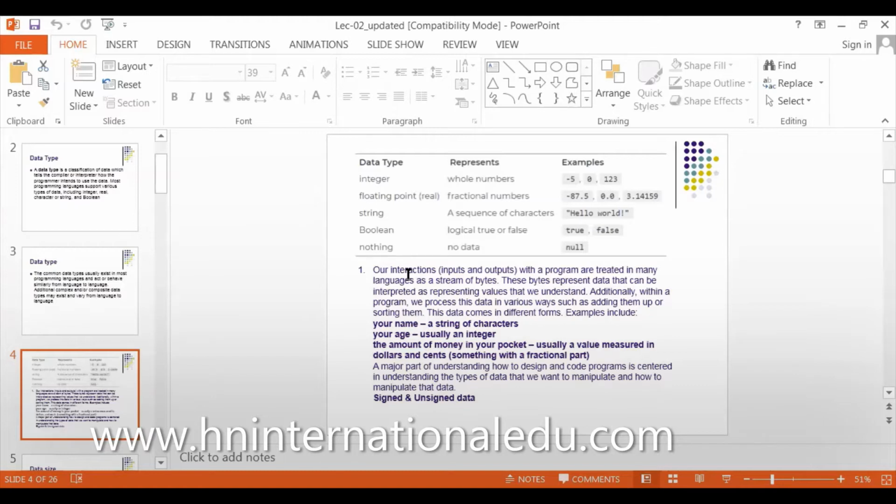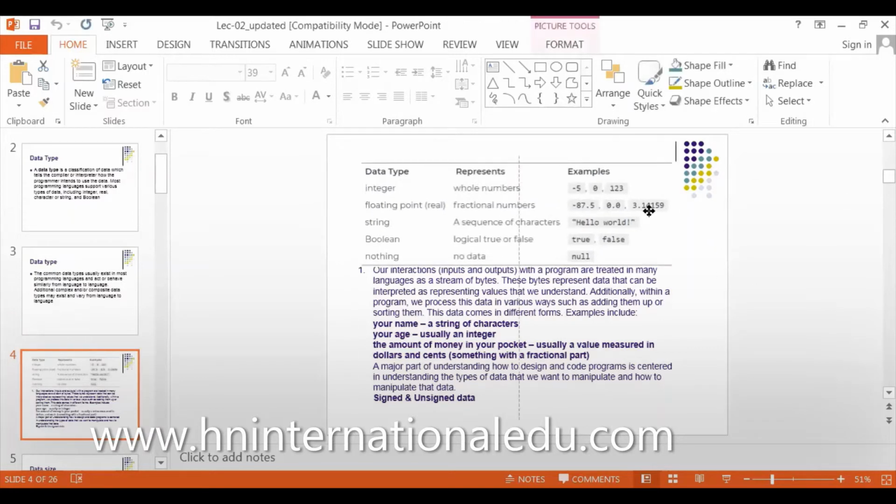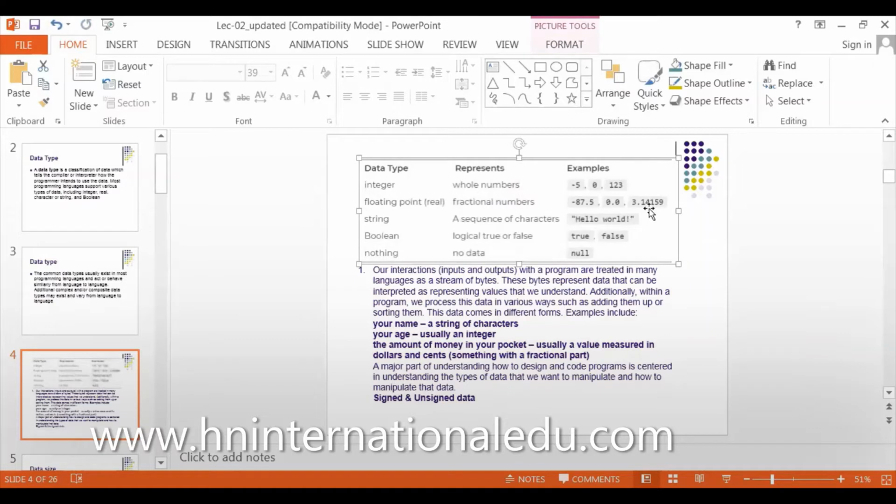In integers we do not consider any points. For example, 0 is an integer, so 0 is a whole number. For example, 123, it can be any number, but the number must not contain any decimal. That will be an integer. So one data type is integer.